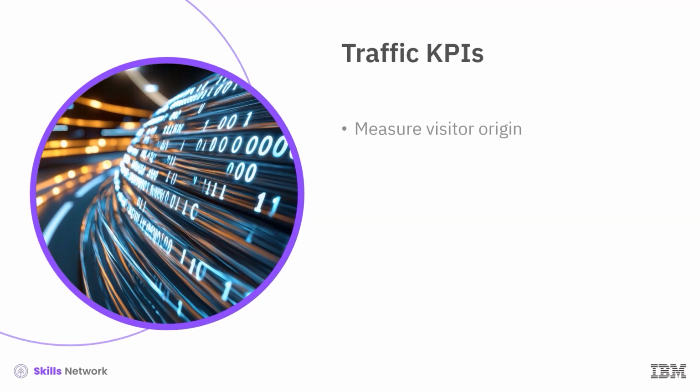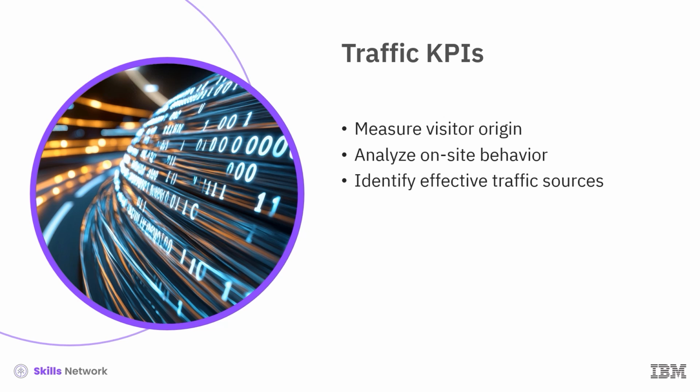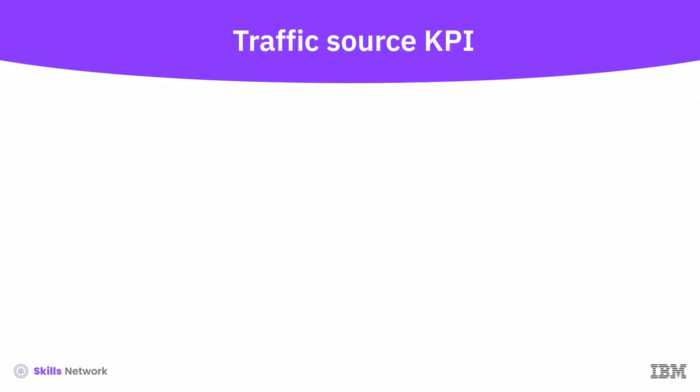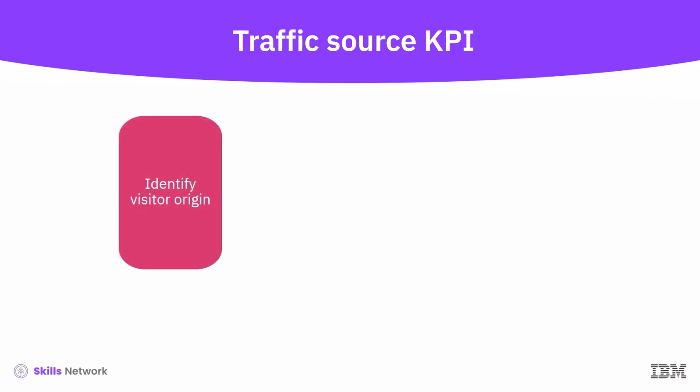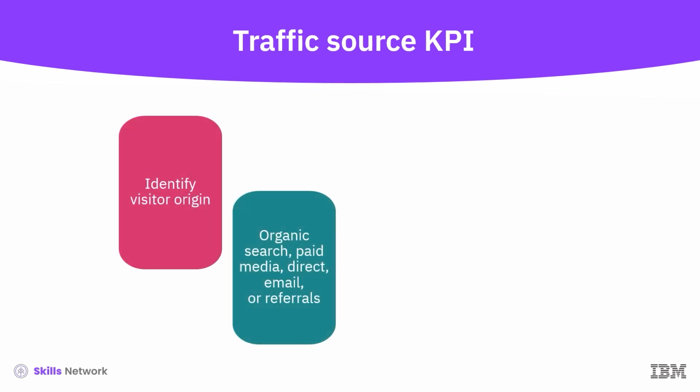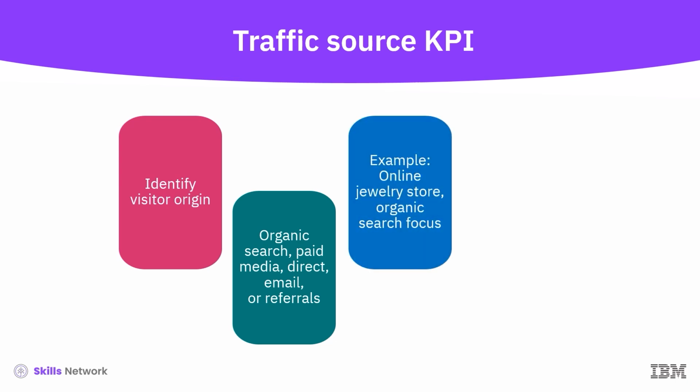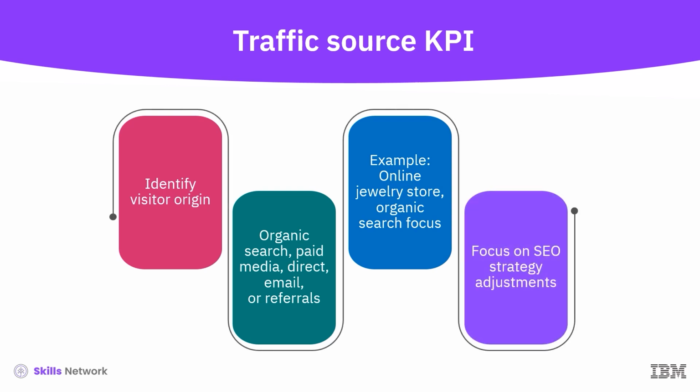Traffic KPIs measure where website visitors come from and how they behave once they land on a page. These metrics help marketers identify the most effective traffic sources and adjust strategies accordingly. Source of traffic. This KPI identifies whether visitors arrive via organic search, paid media, direct traffic, email marketing, or referral links. For example, an online store selling handmade jewelry might analyze data and find that Google organic search brings in the highest traffic, helping them focus more on SEO strategies.